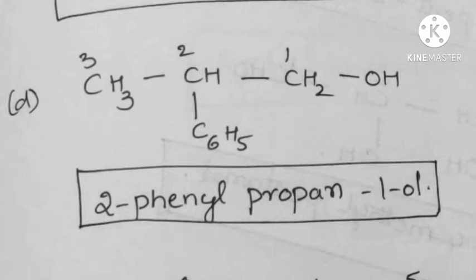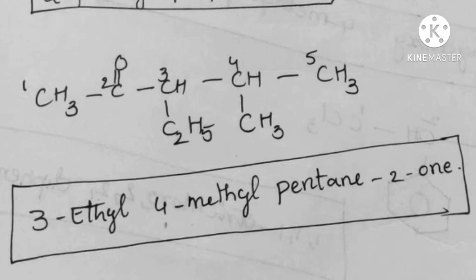And the next skeleton is CH3, C double bond O, CH, C2H5, CH, CH3 and CH3. In this, the functional group is the keto group. C double bond O is the functional group, ketone group. So the numbering is like this: CH3 is first carbon, second carbon, third carbon, fourth carbon, fifth carbon.